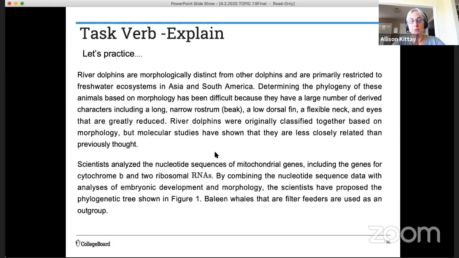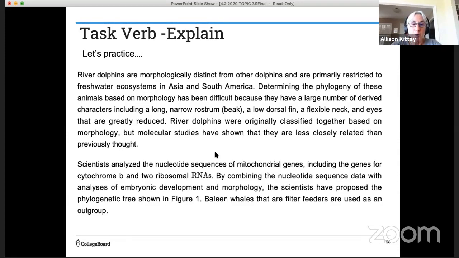This is a really long prompt. And then after this prompt, there's going to be a visual representation, a model, a phylogenetic tree that we're going to be asked to use to explain something. Okay, so I'm going to read this out loud, and I'd like you guys to read along with me so that when we get to that phylogenetic tree, you have your background.